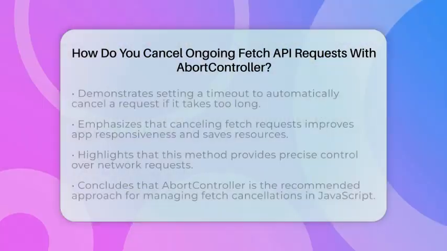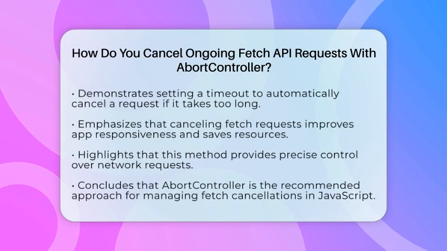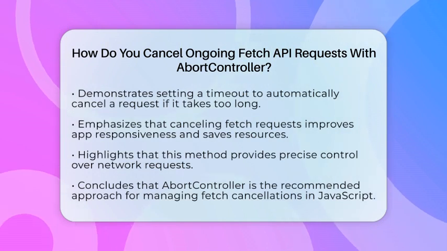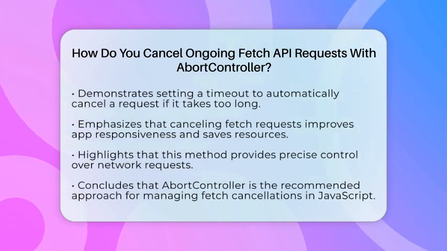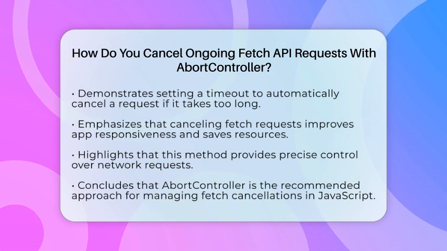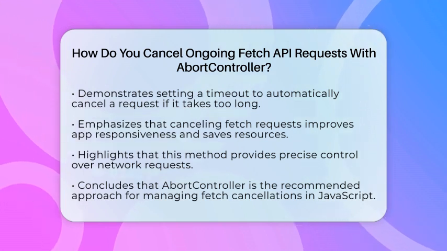To make things even better, you can set a timeout to automatically cancel a request if it takes too long. For instance, you can create a controller, then set a timer to call controller.abort after 5 seconds. This way, if the server is slow or unresponsive, your app won't hang. Using this method helps keep your web app fast, responsive, and under control. It prevents unnecessary data from loading and keeps your user experience smooth.